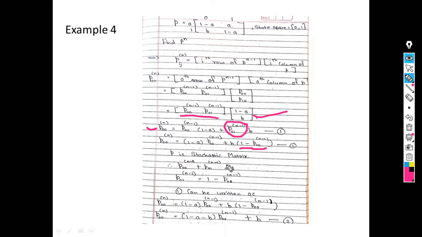Okay, so P is a stochastic matrix. See, I give an explanation here in this box. So instead of this P01 n minus 1, I simply put 1 minus P00 raised to n minus 1. So this step is written here. Now see this step. From all this equation, I take P00 raised to n minus 1 common. So in one bracket what do I get? 1 minus A minus B, plus B as it is.